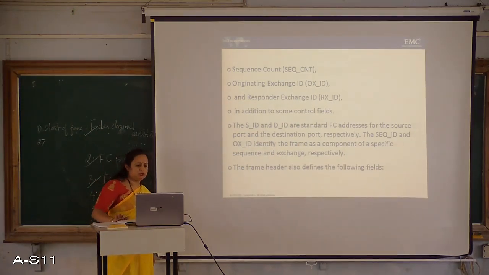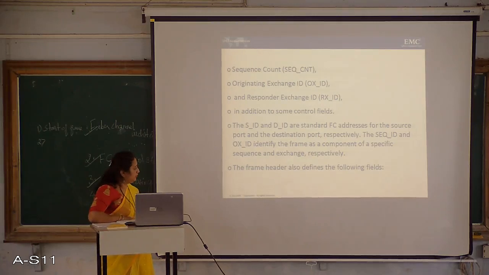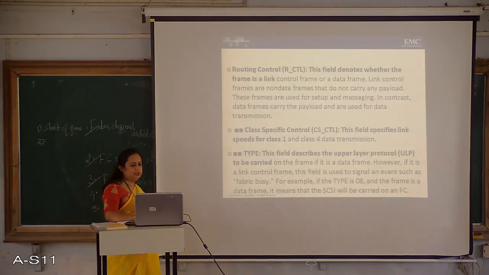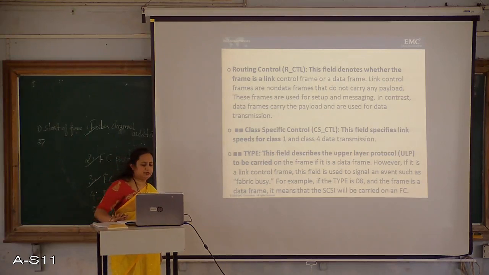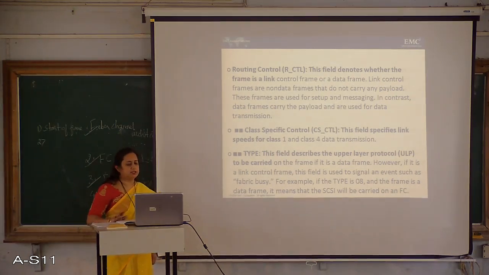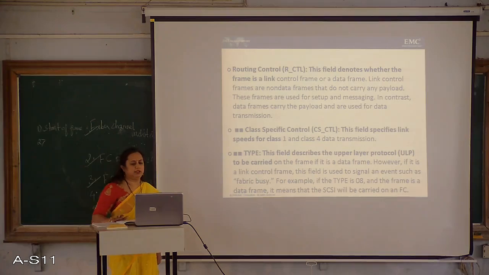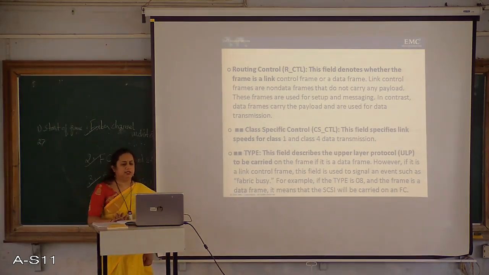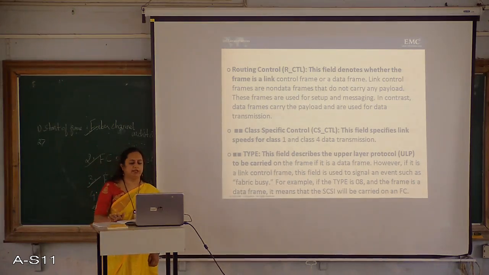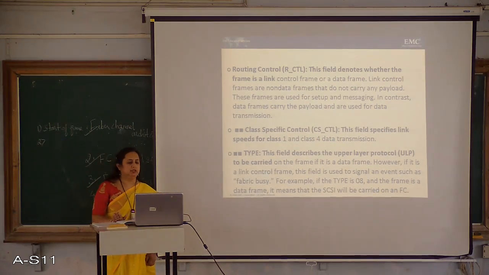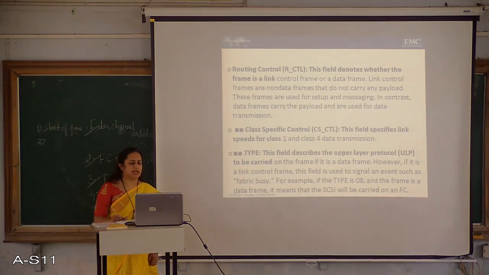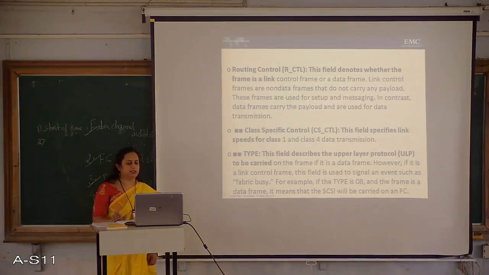The frame header also defines the following fields. The frame header is very important and it has all the fields embedded in it. What are the different fields defined by the frame header? First is the routing control. This field denotes whether the frame is a link control frame or a data frame. Link control frames are non-data frames that do not carry any payload. These frames are used for setup and messaging. In contrast, data frames carry the payload and are used for data transmission.